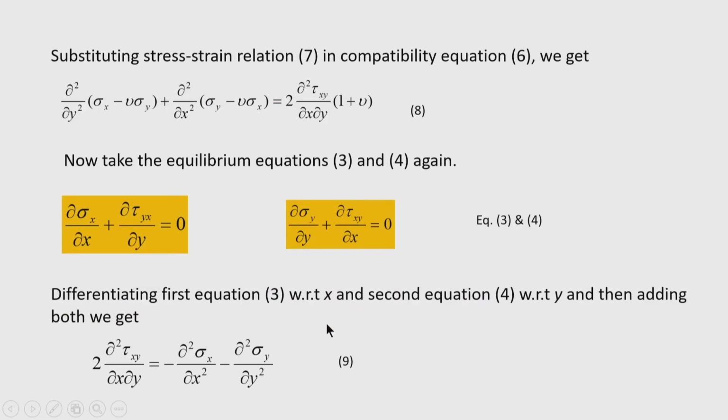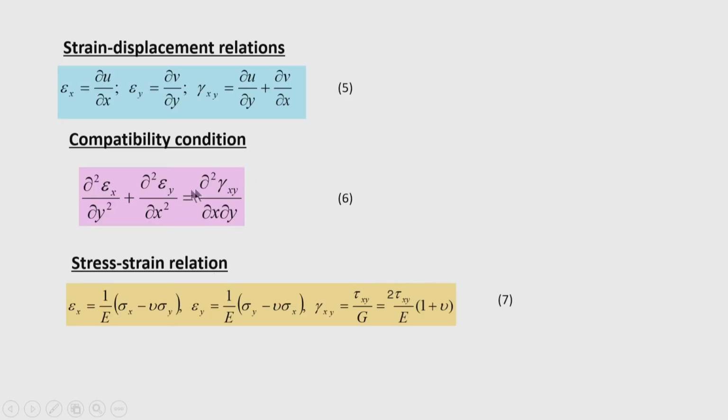Now, substituting the stress strain relationship in the compatibility equation. So, the compatibility equation is this equation.